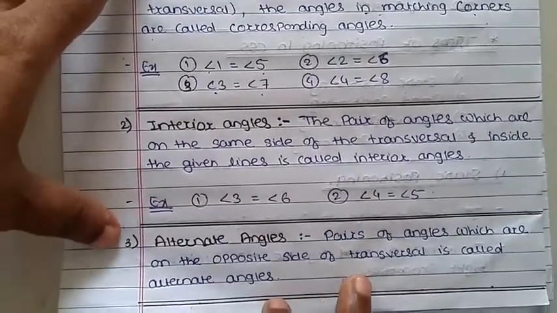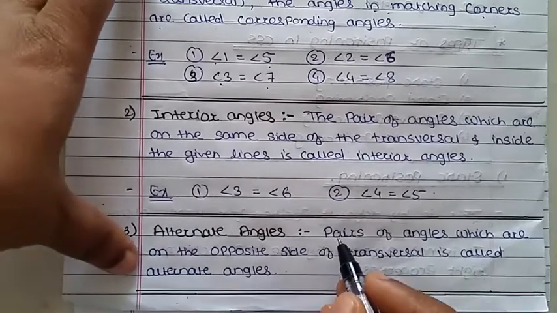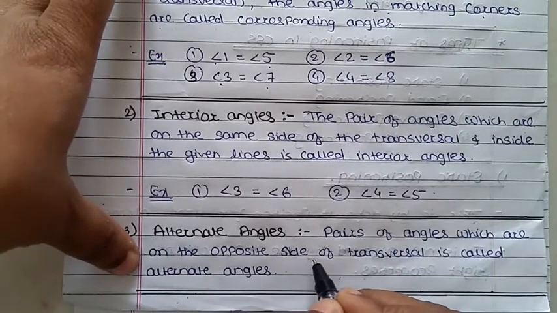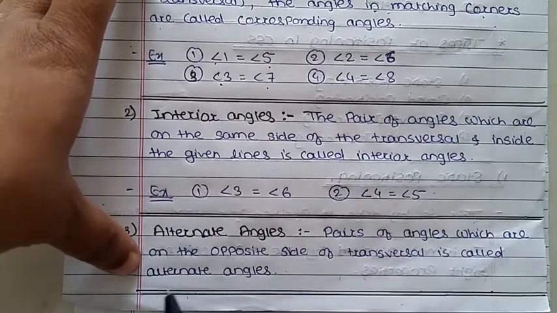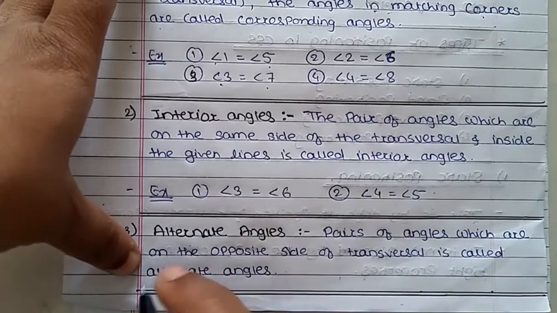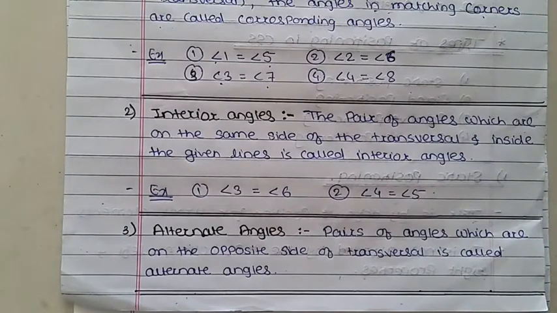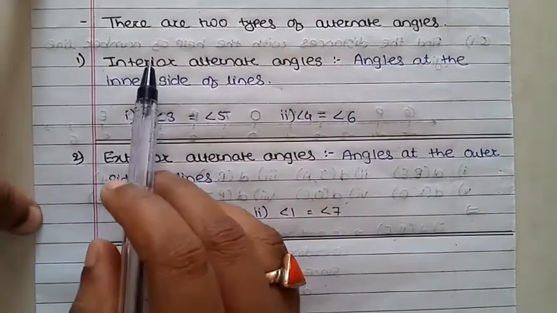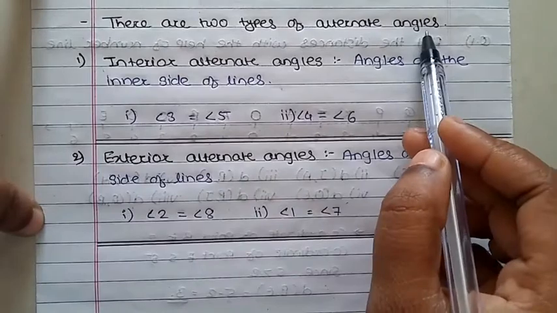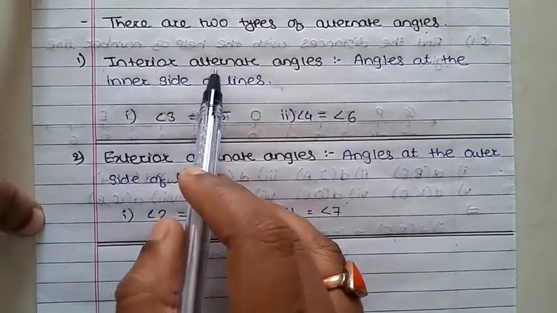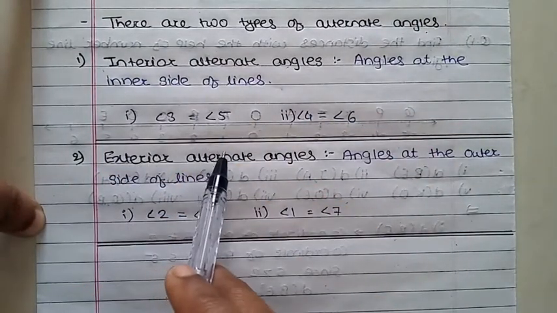Next type is what? Alternate angles. A pair of angles which are on the opposite sides of the transversal is called an alternate angle. Alternate means what? One after another. That means we have to skip one part. Angles on opposite sides of a transversal are called alternate. So there are 2 types of alternate angles: interior alternate angle and exterior alternate angle.